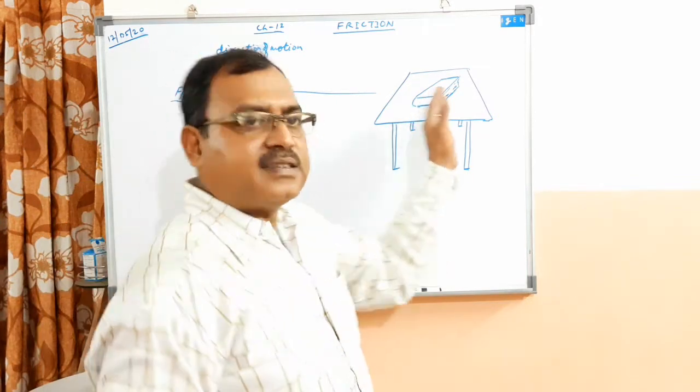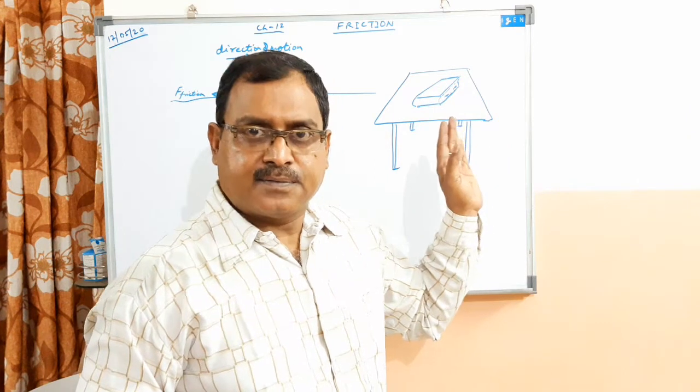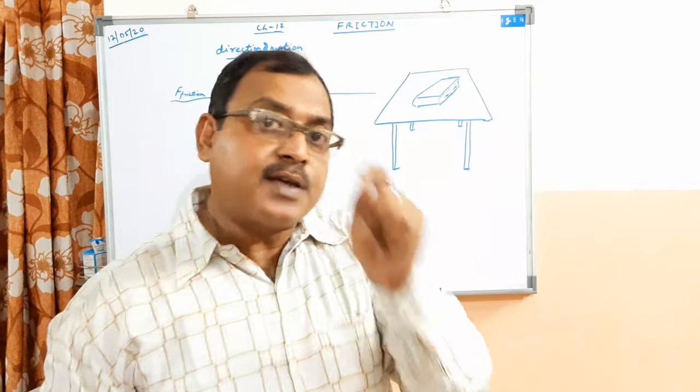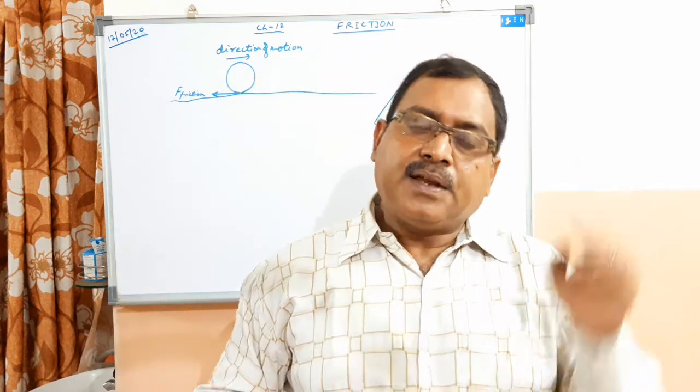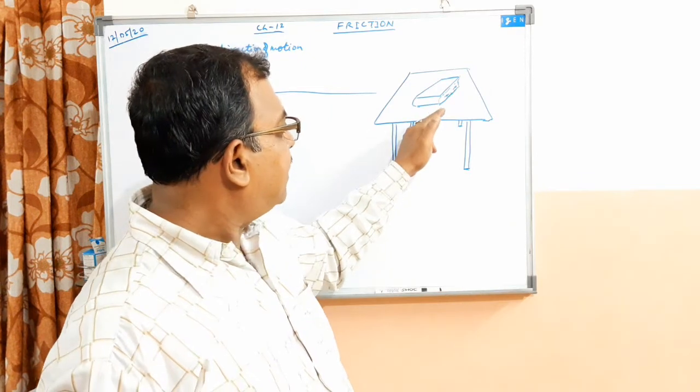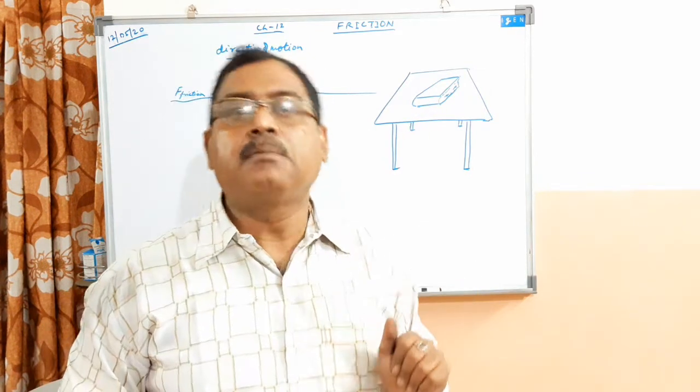Now the book is at rest, right? The book is at rest. Now what is the reason? The book is at rest because there is some friction between the lower surface of the book and the surface of the table.